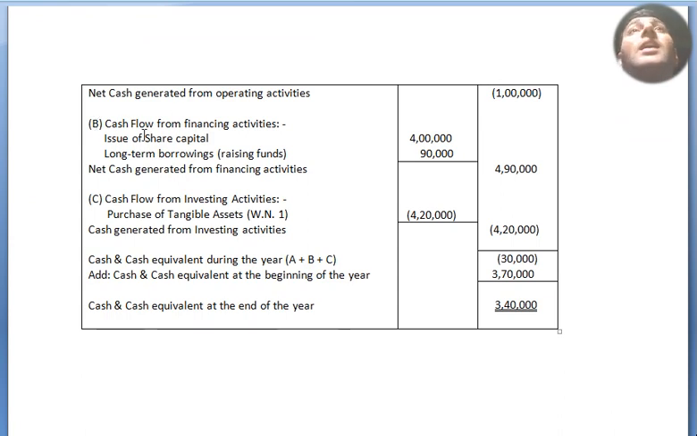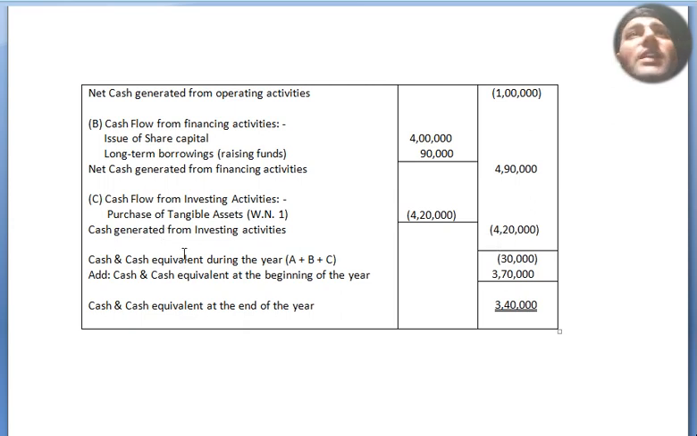Now part B, cash flow from financing activities. Issue of share capital 4 lakh increase, long term borrowings, raising of fund 90,000 increase, altogether in the outer column 4,90,000. Positive balance, net cash generated from financing activities. Then point C, cash flow from investing activities. Purchase of tangible assets, working note number 1, 4,20,000. The assets we have purchased, and while purchasing this is a negative balance, the outflow of cash.